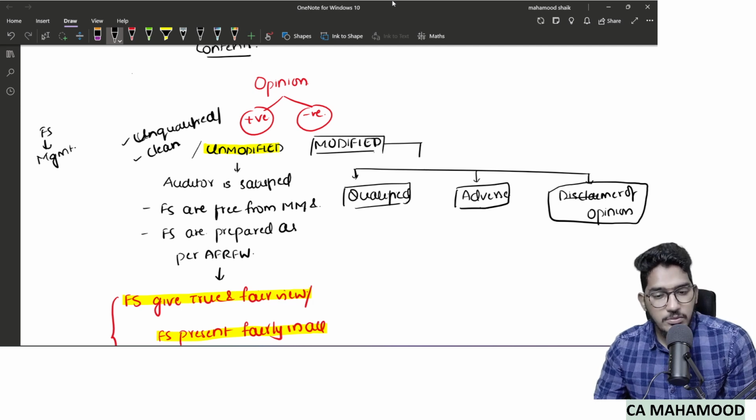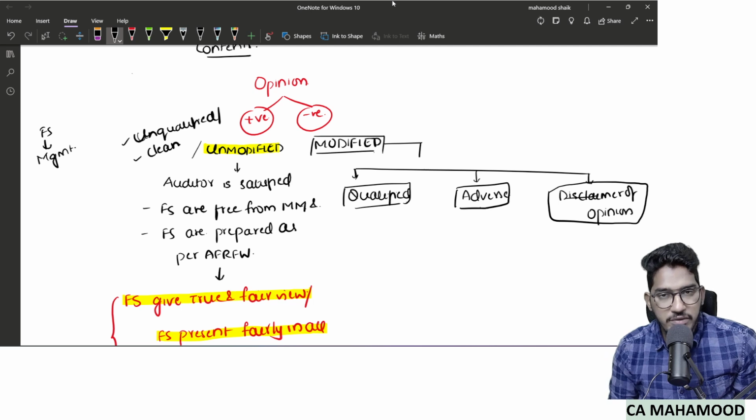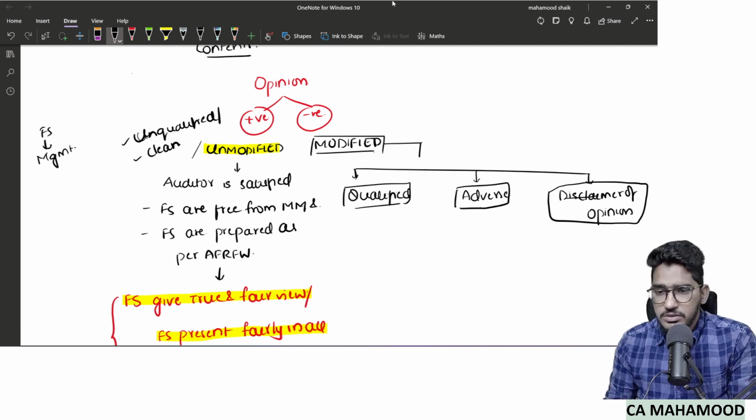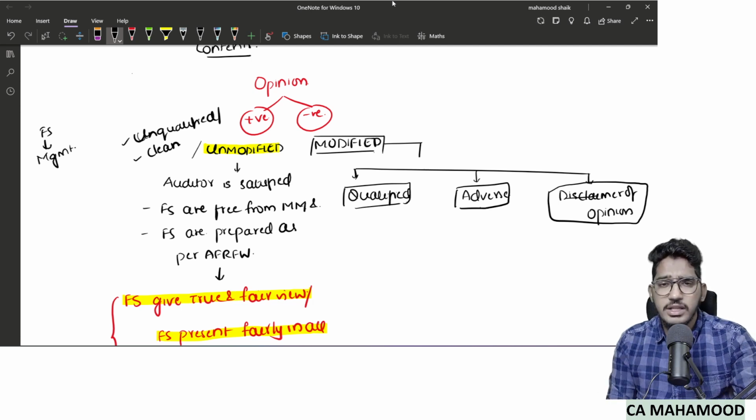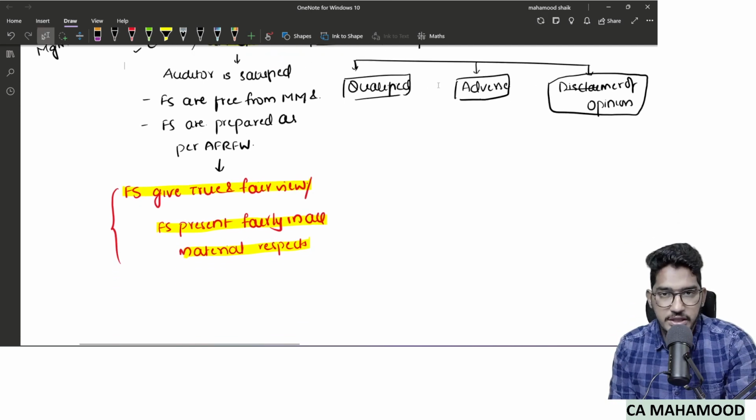Modified opinion. And the modified opinion is further divided into three categories: qualified opinion, adverse opinion, disclaimer of opinion. All three, qualified, adverse, disclaimer, are different kinds of modified opinion only. All three are negative opinions only, but the severity of the negative opinion changes. That's the only difference. So let us try to understand when the auditor will give qualified opinion, when adverse opinion, and when disclaimer of opinion.